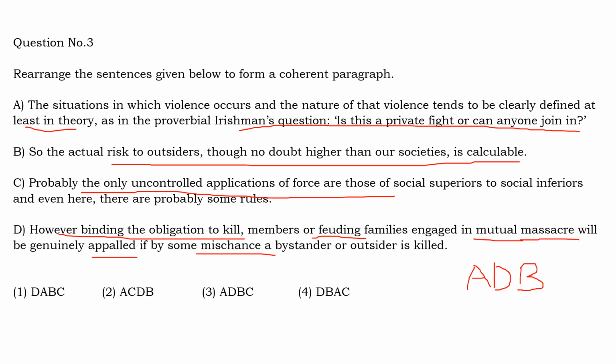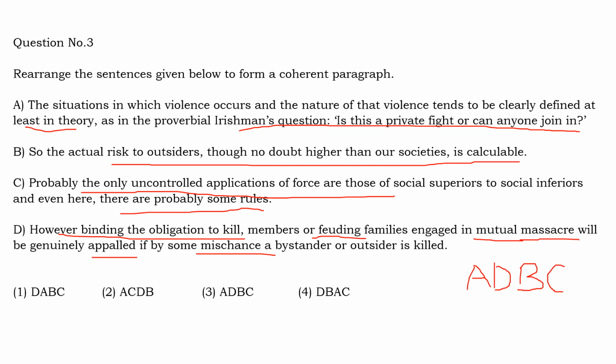So after talking about these disputes between two groups of people, where certain rules apply, the people who are fighting with each other will be really shocked when an outsider is killed, so they will take care not to kill an outsider, and as a result the outsider's risk is less. Even with all this stated, there is one instance where these rules are not applicable, which is when social superiors are applying force on social inferiors. But even in such a case, there might probably be some rules.